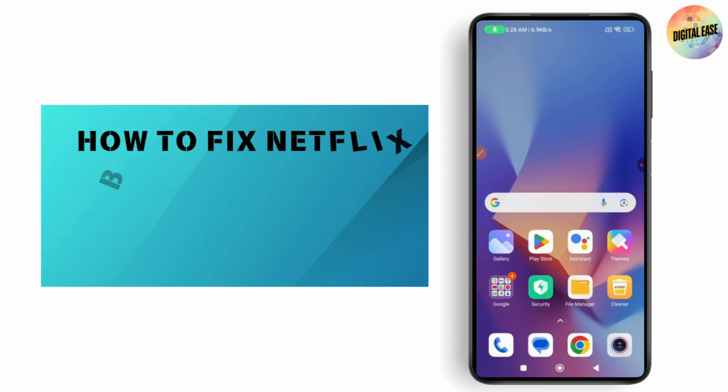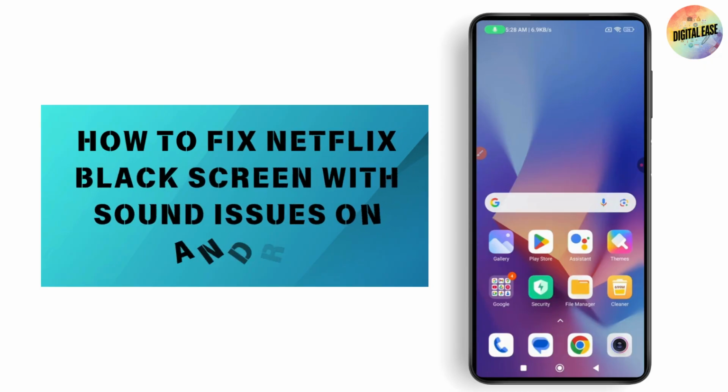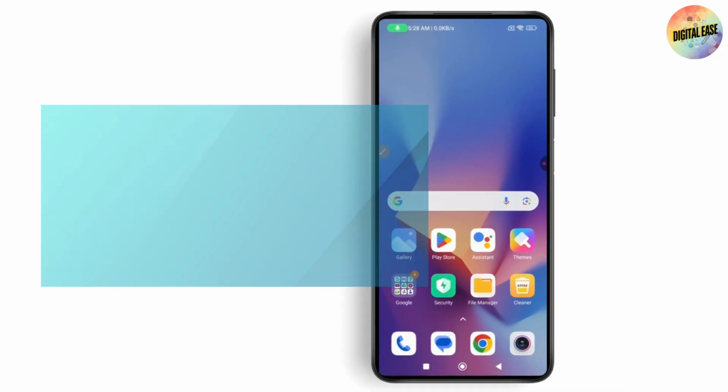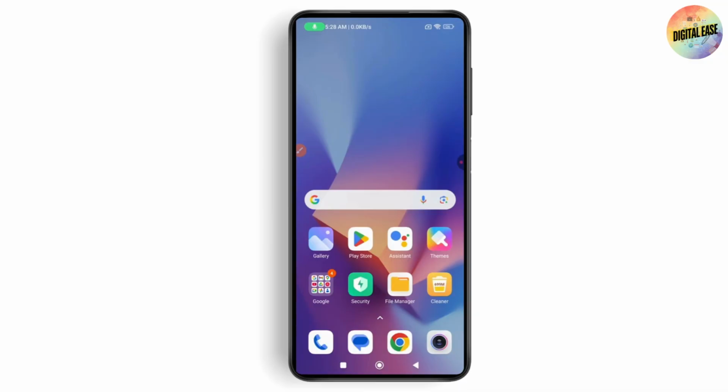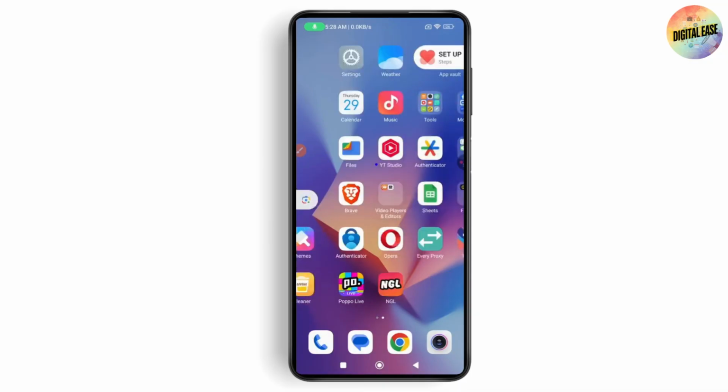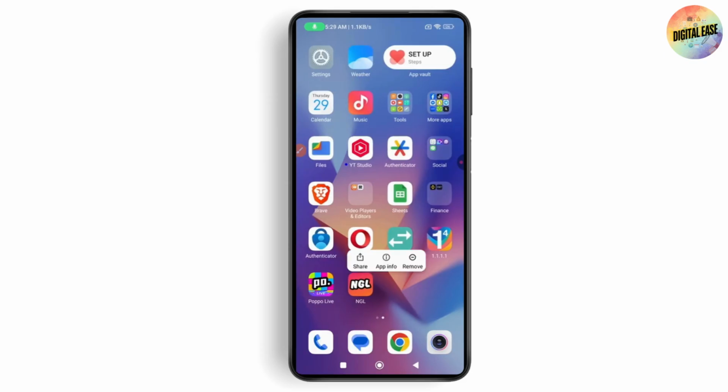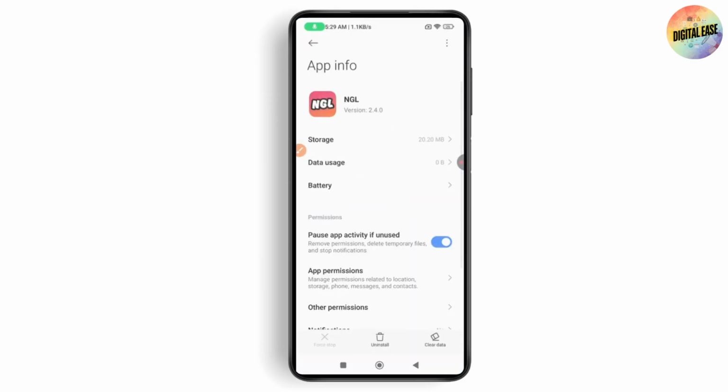How to fix Netflix black screen with sound issues on Android. So if you want to fix your Netflix black screen with sound issues on your Android, then what you need to do is simply tap and hold on that application, and you'll have App info. Tap on App info.